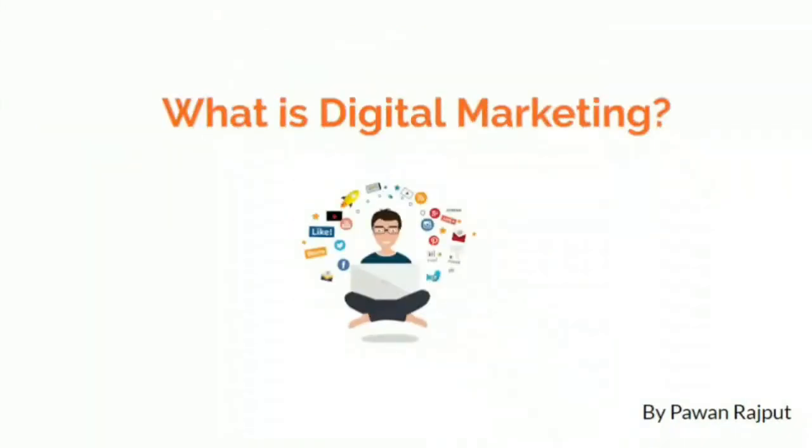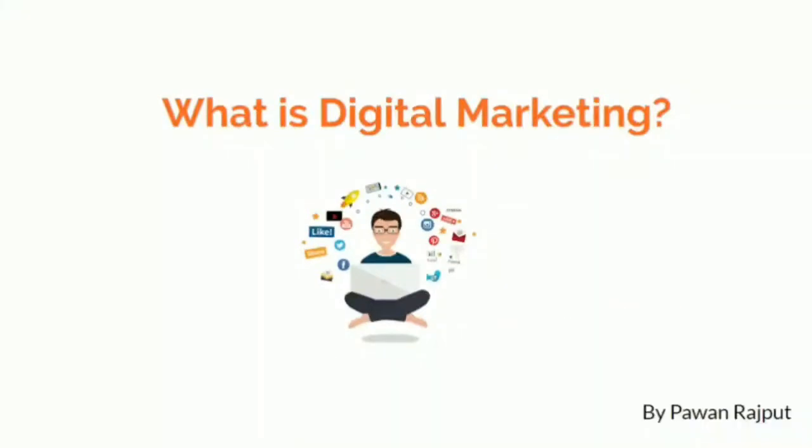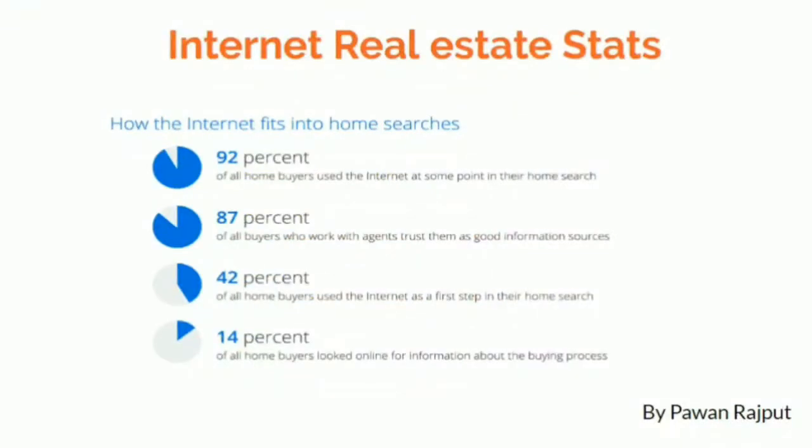So let's jump in to understand what digital marketing is. It is very important that you know about digital marketing. Simple as simple, digital marketing is the process of marketing where you use digital media or digital channels. That's it. Here you don't use any kind of newspaper, radio ad, or any kind of offline ads, right? Here you go completely with online ads, online advertisement. You use digital media and digital channels to market your listing or real estate business. That's it.